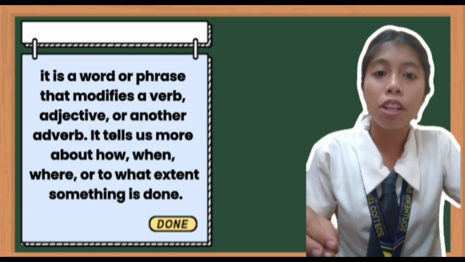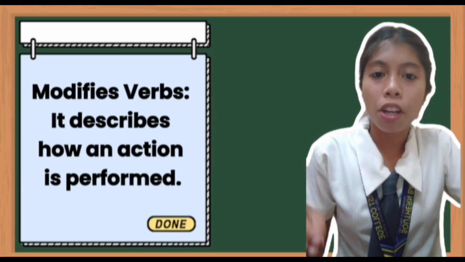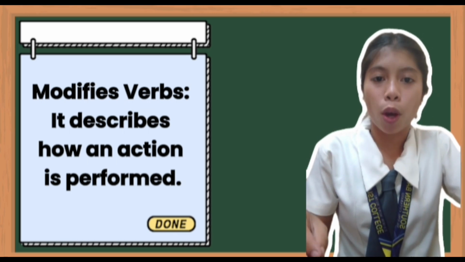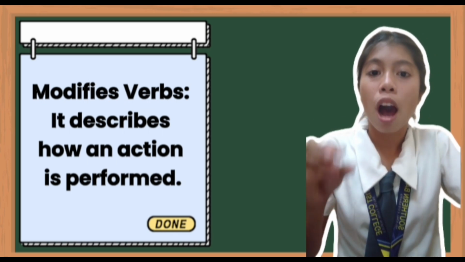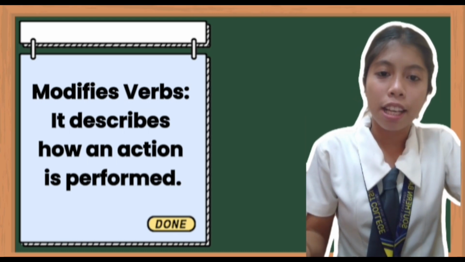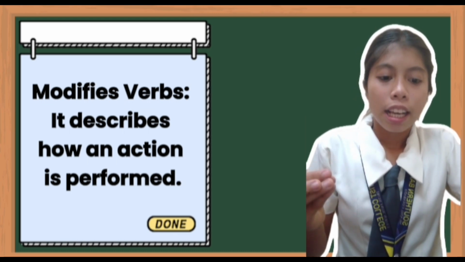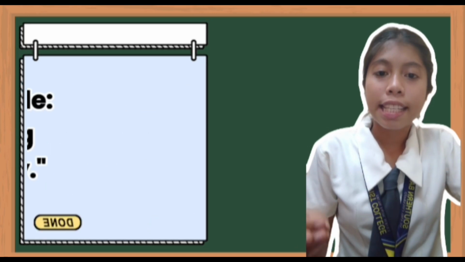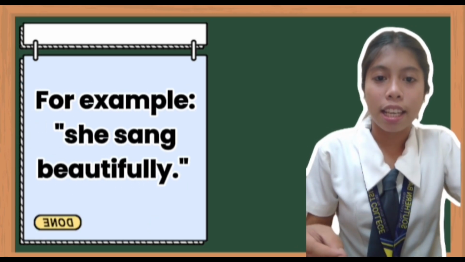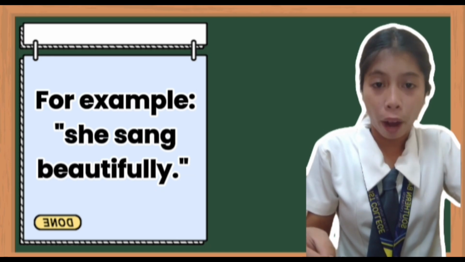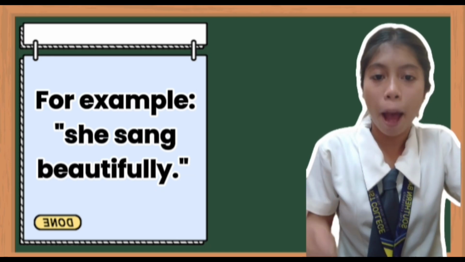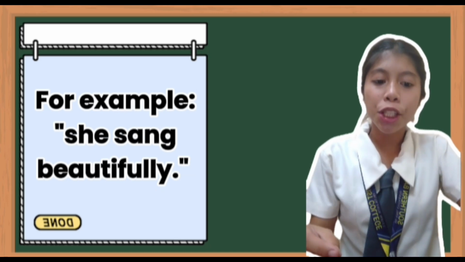So first we have it modifies a verb. When we say it modifies a verb, it describes how an action is performed. So how an action is performed. Let's have an example. Example is, she sang beautifully. Beautifully in the sentence is an adverbial. Why? Because it modifies the verb sang.